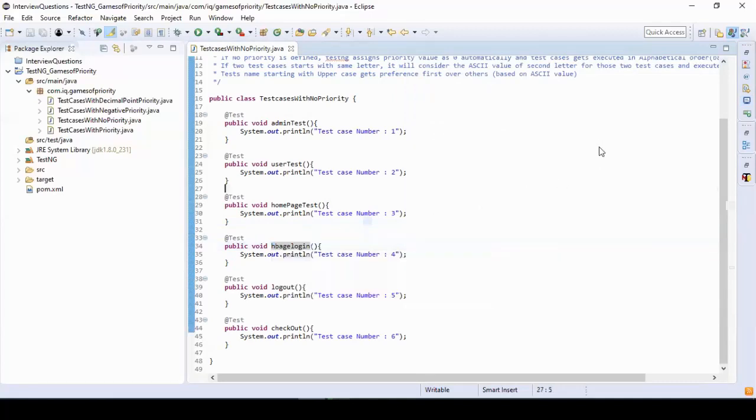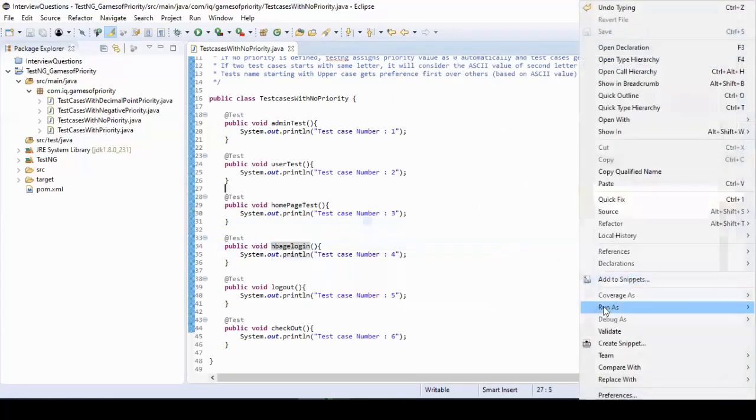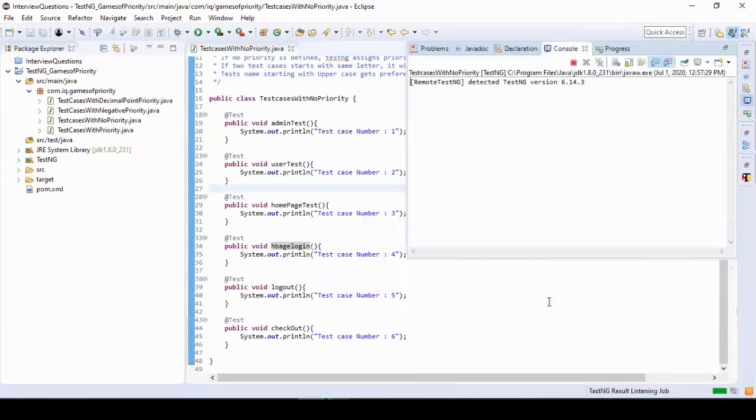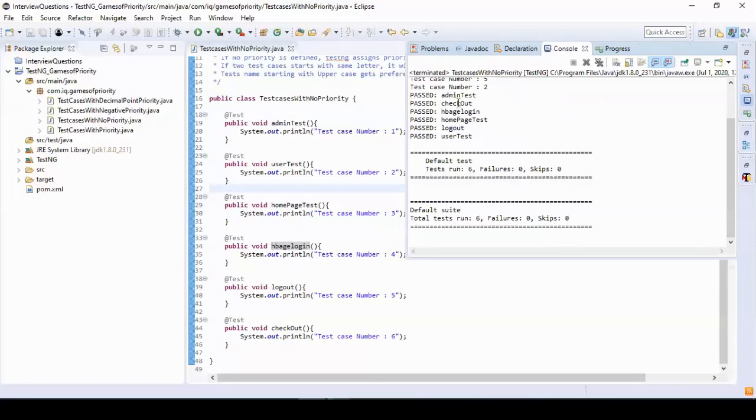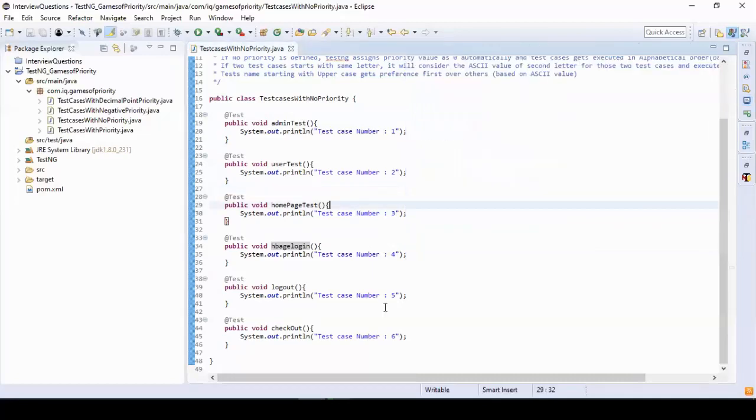For that, we have to right click anywhere here and click on TestNG. Now you can see all the test cases got executed in alphabetical order, and for the test cases starting with the same letter, it considers the second letter. Here the second letter started with B first and then O. It took B and O. So this is the second case.